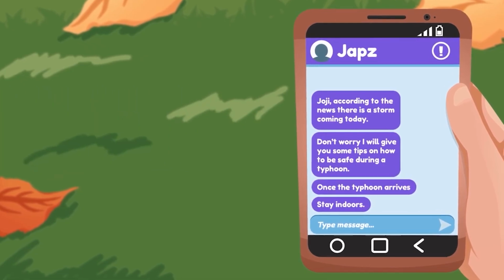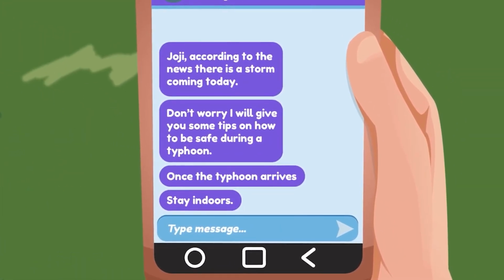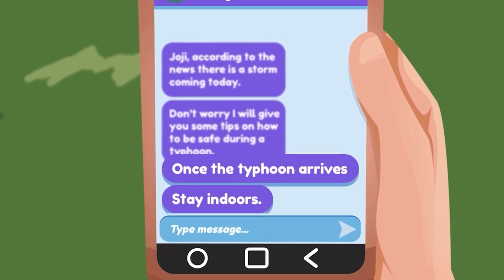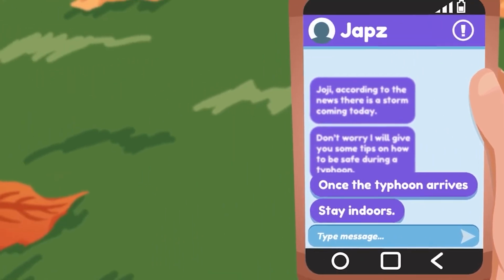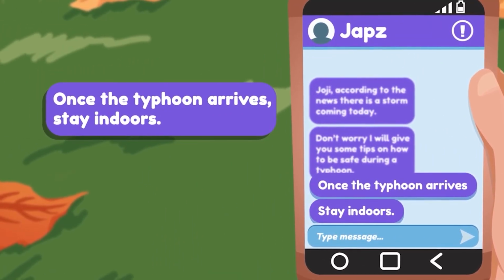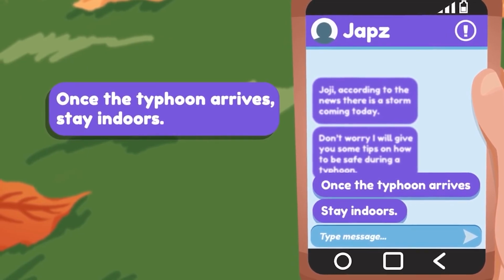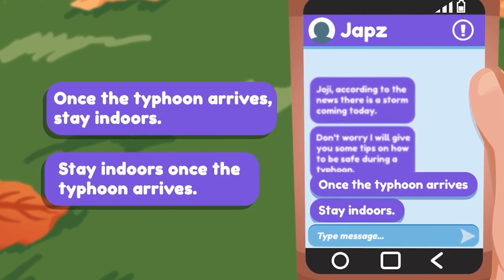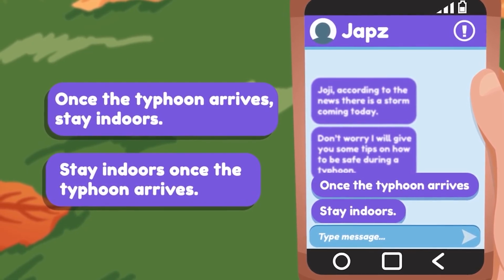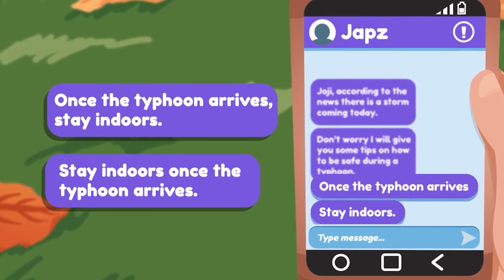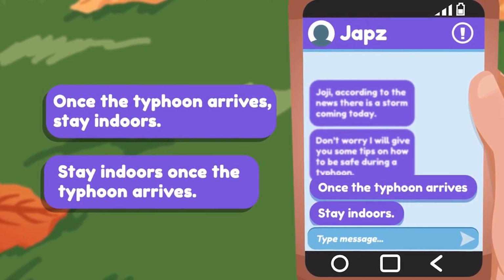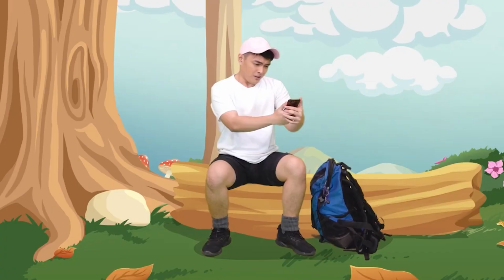I see. I have to connect the subordinate clause to this independent clause. Once the typhoon arrives, stay indoors. There. Once the typhoon arrives, stay indoors. Or stay indoors once the typhoon arrives. Whew. The subordinate clause and independent clause are connected by a subordinating conjunction, which is once.